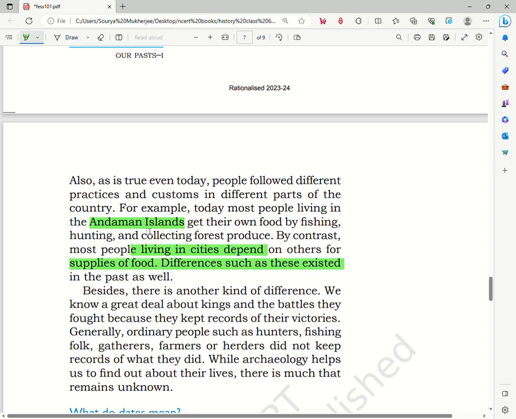Now this is true if we look at the past, that is, let's say an island dweller or a forest dweller got their food in a different way as compared to, let's say, a settled farmer who farms wheat or barley, or keeps herds of animals. So their sources of food were different.